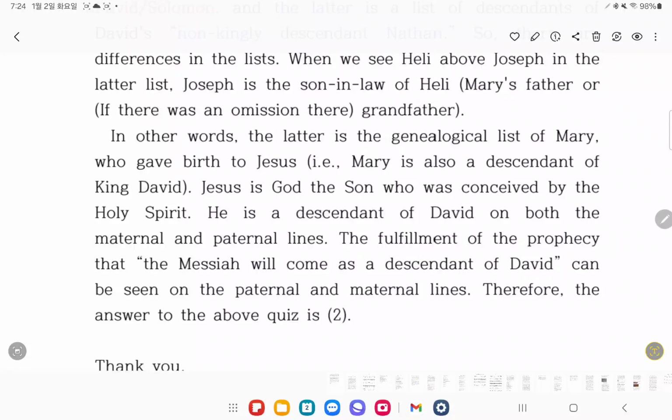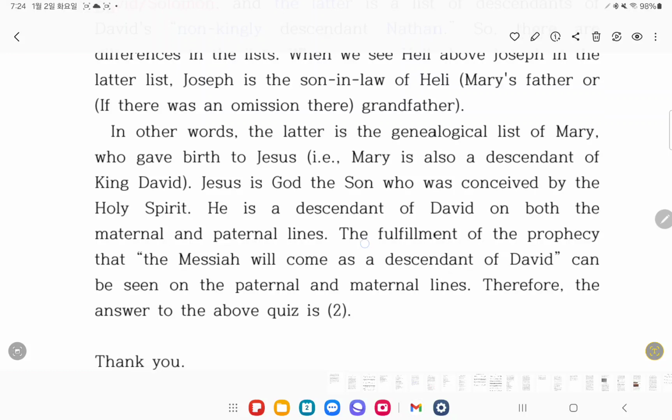The fulfillment of the prophecy that the Messiah will come as a descendant of David can be seen on the paternal and maternal lines. Therefore, the answer to the above quiz is 2.